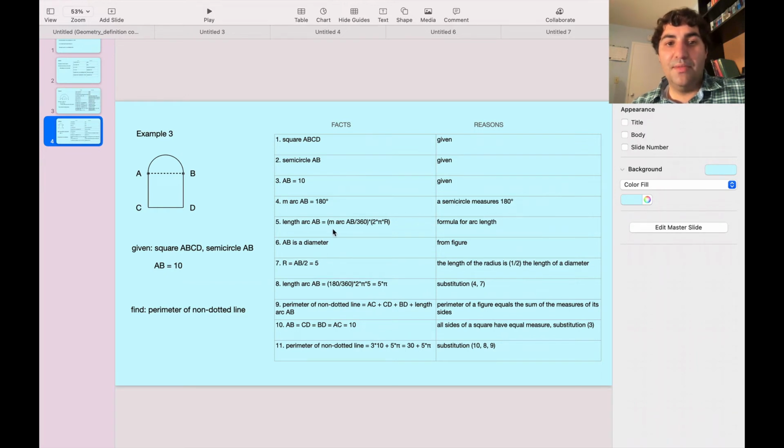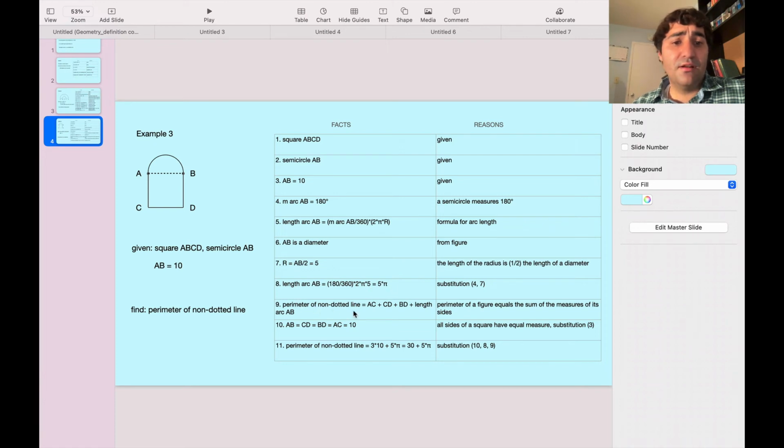The length of arc AB equals measure of arc AB divided by 360 times 2 times pi times r by the formula for arc length. From the figure, we see that AB is a diameter. The length of a radius is going to be 1/2 the length of diameter, so length of the radius is going to be length of AB divided by 2, so 10 divided by 2, which is 5. So the length of arc AB equals 180 divided by 360 times 2 times pi times 5, and we do some simplification, we get 5 pi.